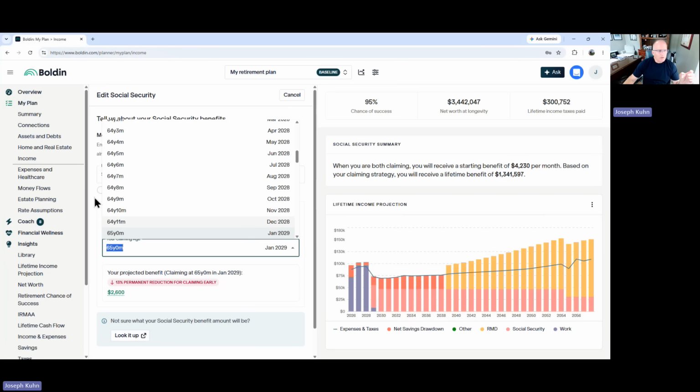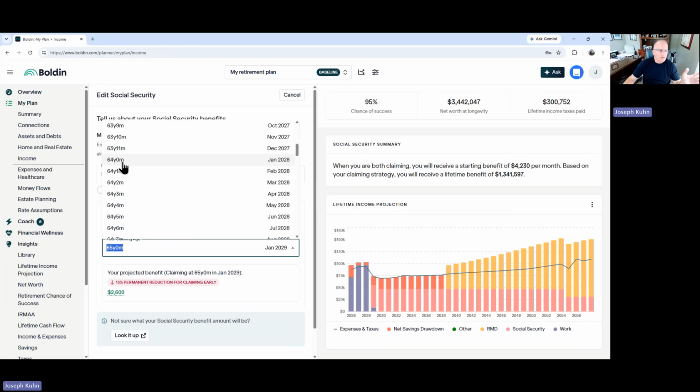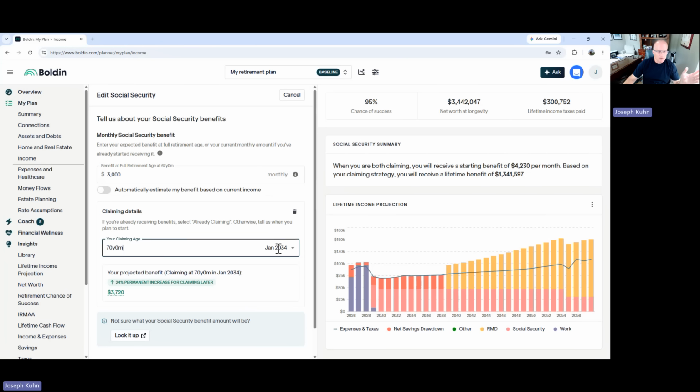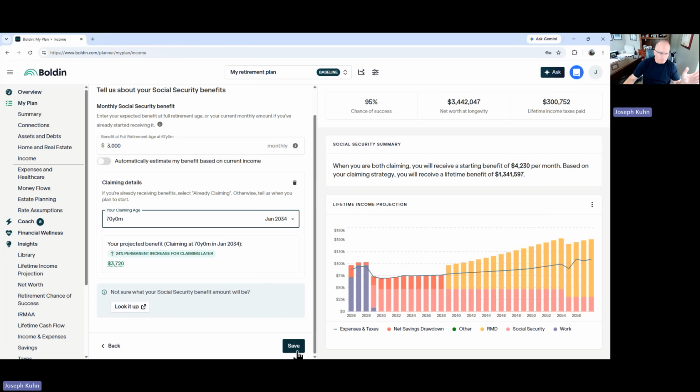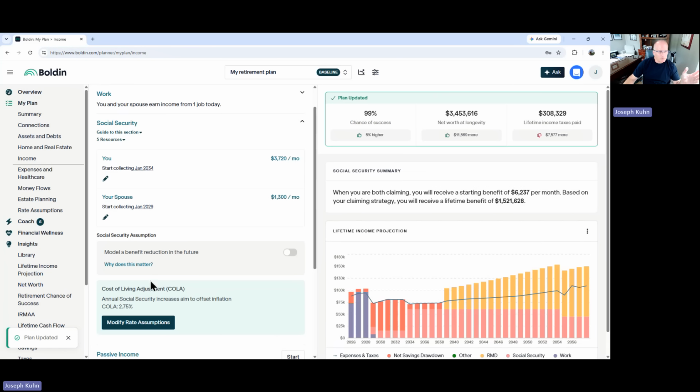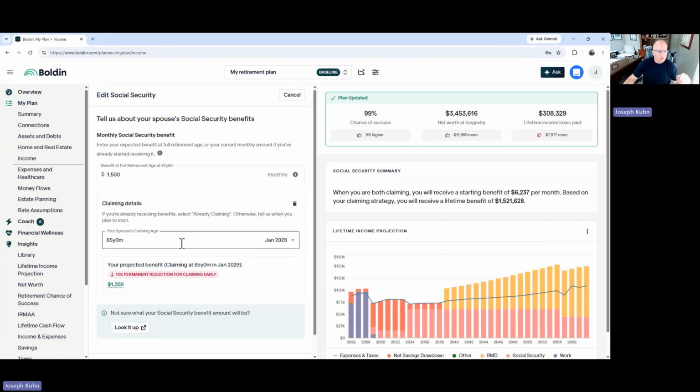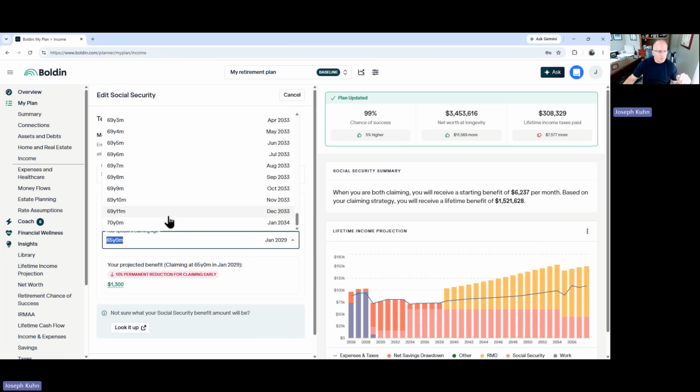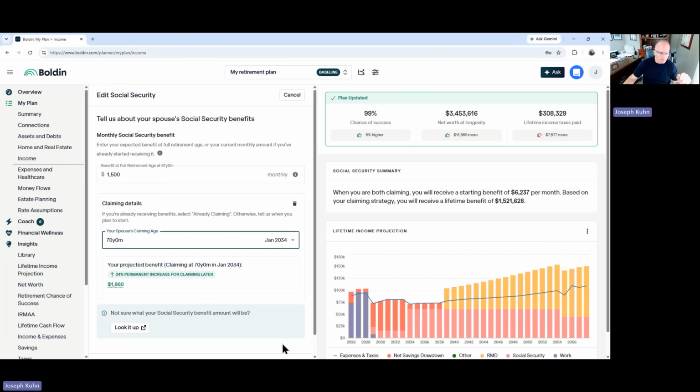Claiming age. I'm going to move that. Well, they can't take it before they're already 63, so let's not do that. Let's just say they're going to take that at 70. Let's move that the opposite direction. Let's do both. What the heck? We'll just have fun with this. Both of them are going to take Social Security at 70 now.